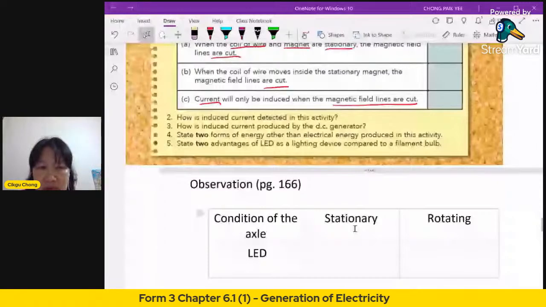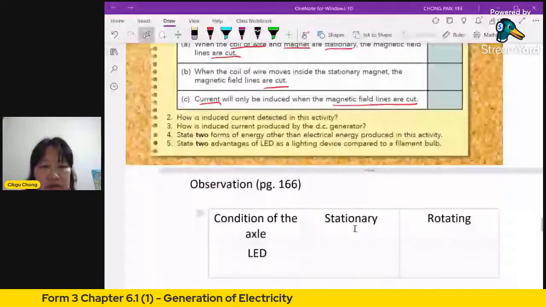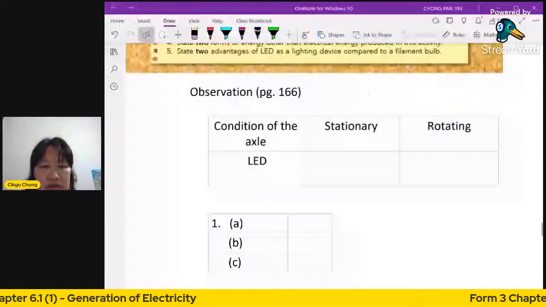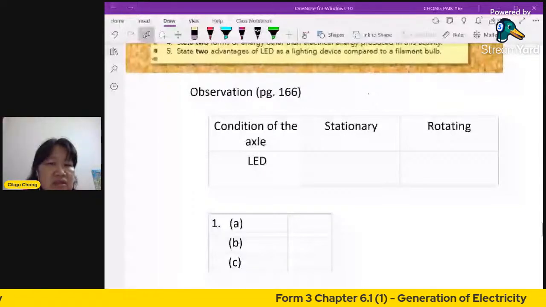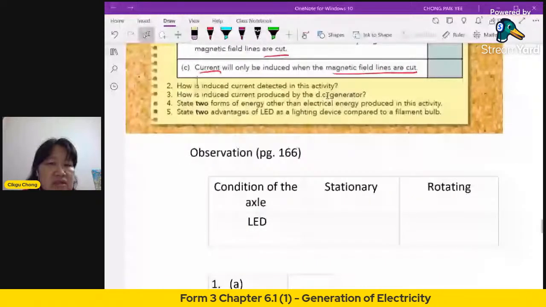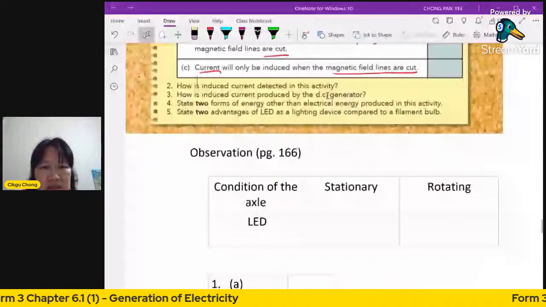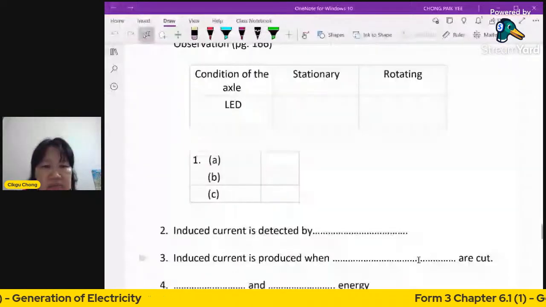Next question. How is induced current produced by the DC generator? DC is direct current. How is it produced? I've given you a simple sentence here: induced current is produced when blah, blah, blah are cut.